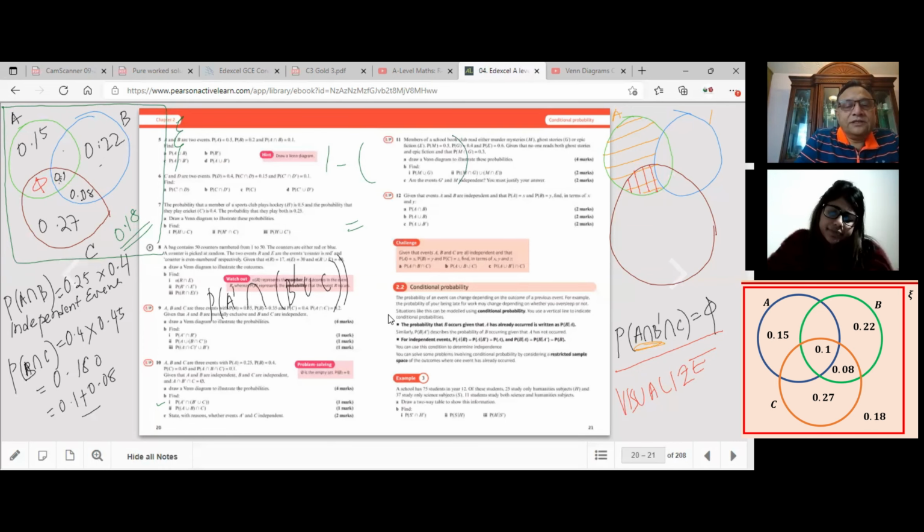So not B union C means outside B, everything outside B. That is the first thing. When it comes to questions like this, do we work with the brackets first? Yes, brackets first. So we'll work with not B union C. We did everything outside B, including that 0.18, and we say union C. So everything within C also. So these are also included. Do you see that?